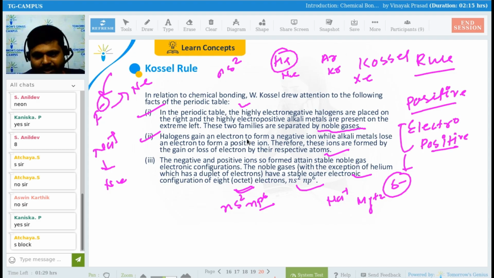Guys, one word that is new for you, that is duplet. And the next word is octet. Octet you might have heard earlier also, but duplet you might not have heard, right? Duplet means attaining the electronic configuration of helium. Octet means having the electronic configuration of noble gases, that is neon, argon, krypton, xenon, radon, right? Fine, everyone. Till now, is there any problem? So that we are seeing how the Kossel rules are varying, right?